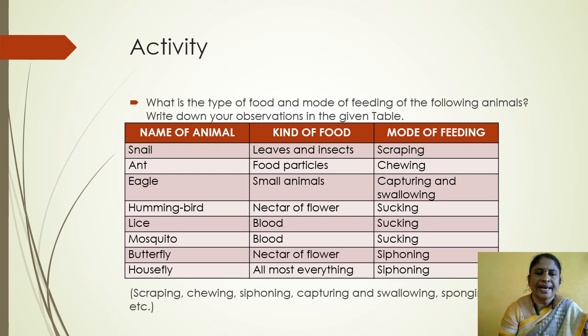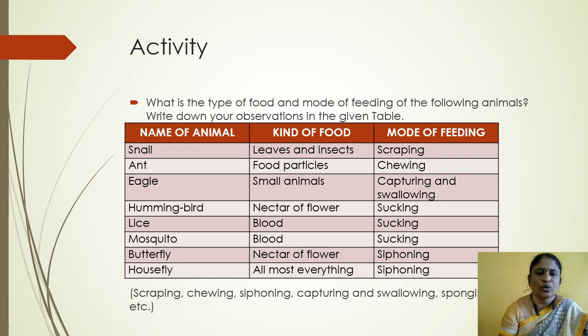Next, lice. Where do lice live? Lice live in our head region. They take blood as food. What is the feeding mode? Lice feeding mode is sucking the blood.